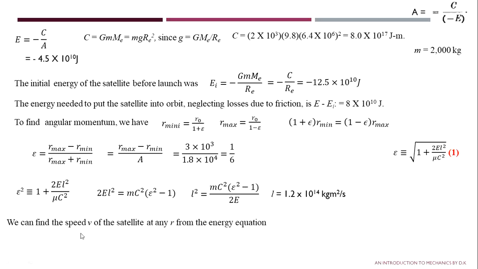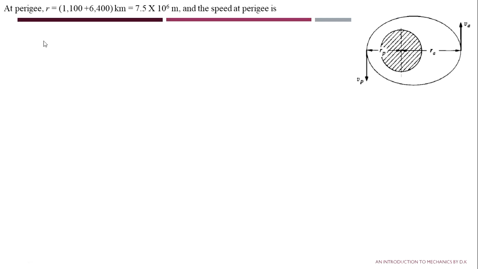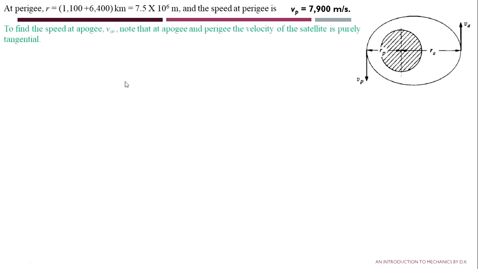Now we will find the speed of the satellite from the energy equation. So E is equal to half mv square minus c by r at perigee. After solving the previous equation, R is equal to 7.5 into 10 to the power 6 meter, and the speed at perigee Vp is equal to 7,900 meter per second. Similarly, we will find the value of speed at apogee.